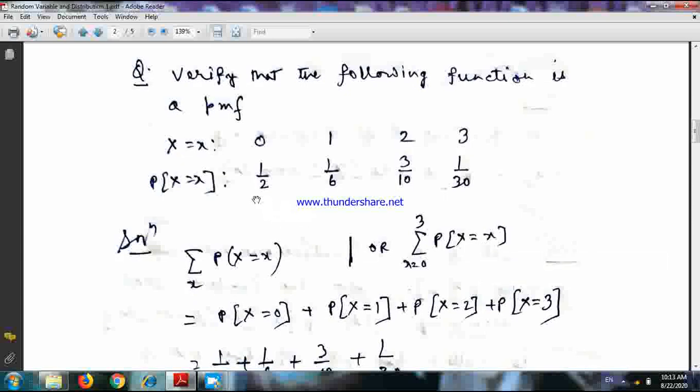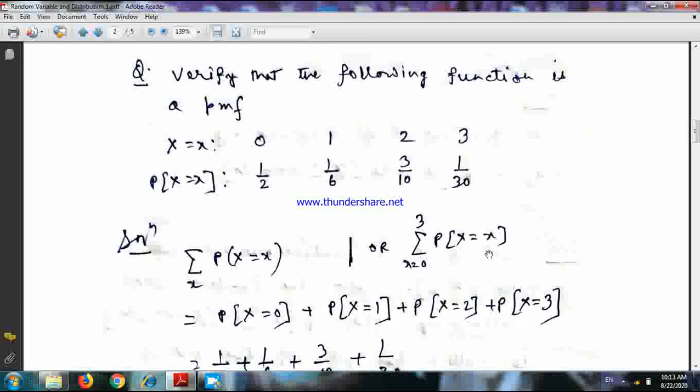Now here you see all the probabilities are greater than or equal to 0. So the first criterion is fulfilled. Next, we see whether the sum of the probabilities is equal to 1 or not. Now summation of probability X equals small x, and writing here x means sum over all possible values of x.